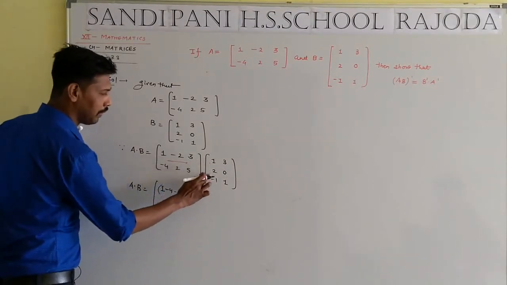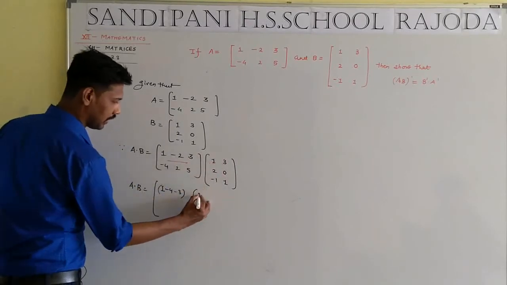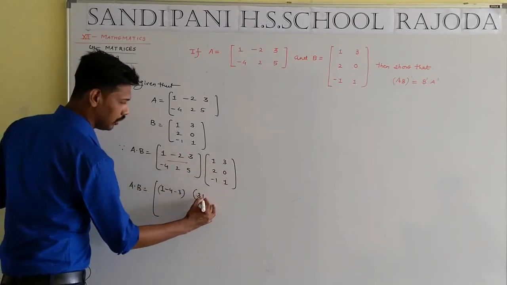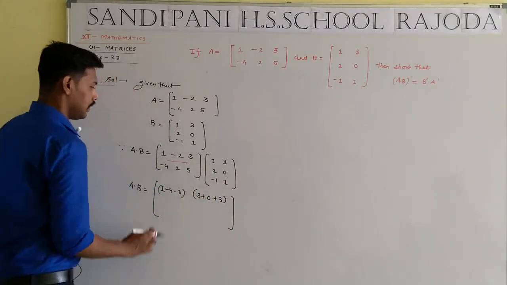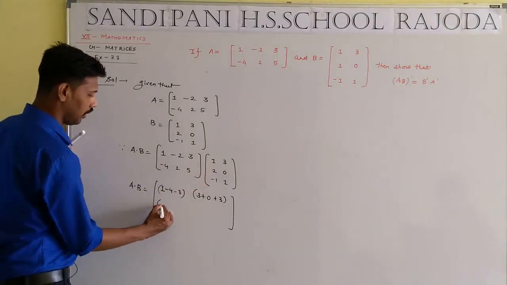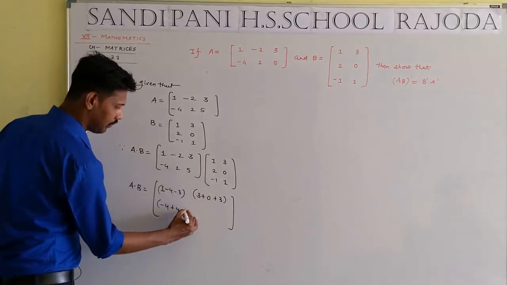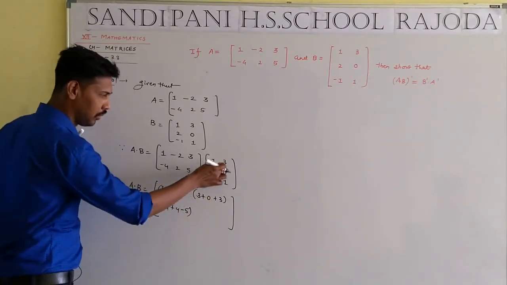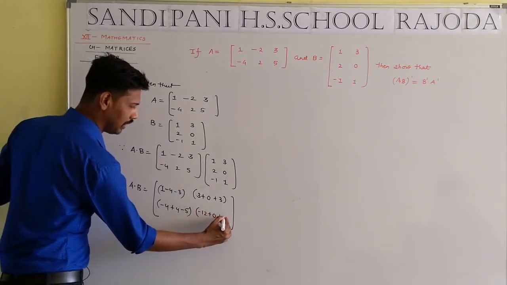First row multiply with the second column: 1 times 3, minus 2 into 0, 3 times 3. Second row multiply with the first column: minus 4 times 2, 2 times 4, 5 times 1. First row multiply with the second column: minus 12 plus 0 plus 5.